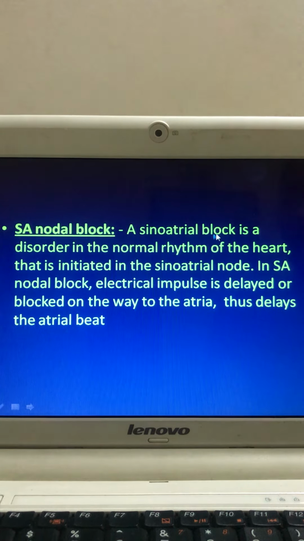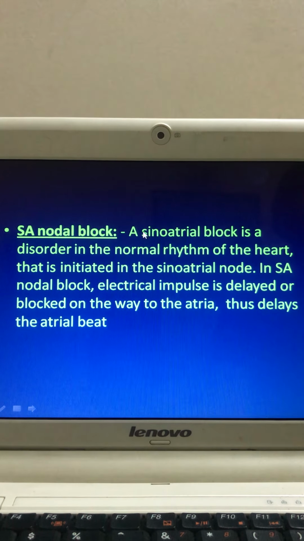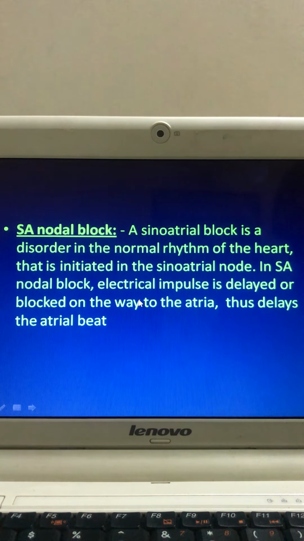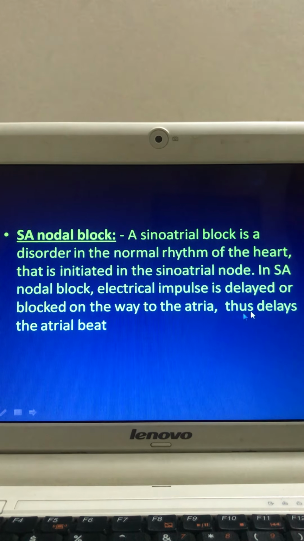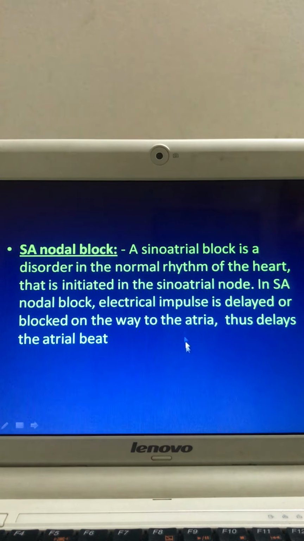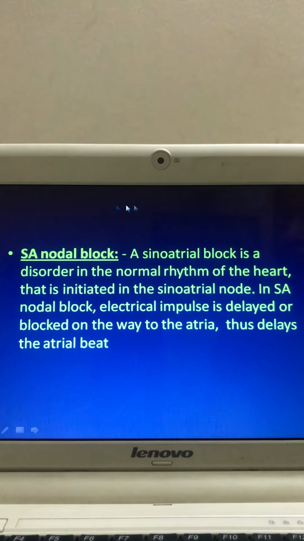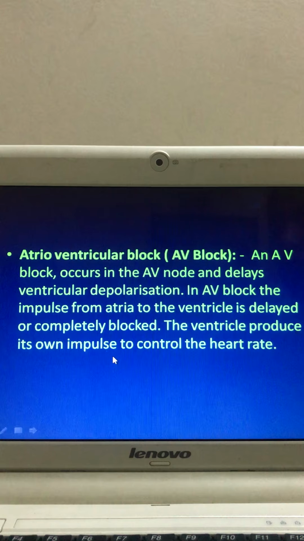Now what is SA nodal block? SA nodal block is a disorder in the normal rhythm of the heart that is initiated in the sinoatrial node. In SA nodal block, the electrical impulse is delayed or blocked on the way to the atria, thus delaying the atrial beat. That is the conclusion: when there is any defective condition in the SA node, there is delay in transmission of impulse to the atria and delay in atrial beat.